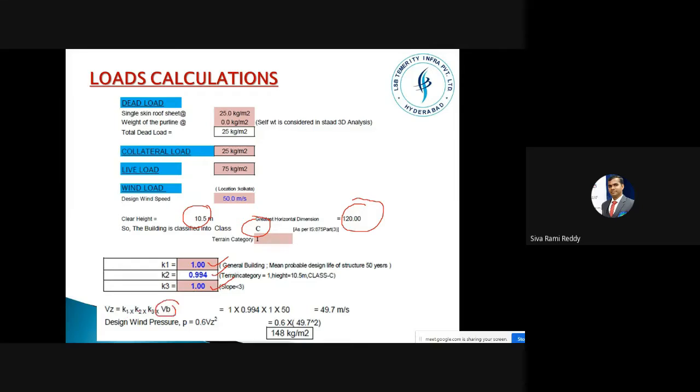Finally, we get the pressure like 148 kg per square meter, or we can say 1.5 kN per square meter. 1.5 kN per square meter is the maximum wind load, maximum compared to the other loads in the case of this PEB structure. But 1.5 kN per square meter or 150 kg per square meter in the case of RCC buildings is too negligible.